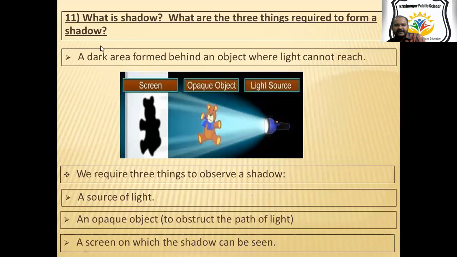Then again, what is a shadow? The dark area formed behind an object where light cannot reach is called a shadow. So what are the things required to form a shadow? A light source is required, an opaque object is required, and a screen, white or any kind of screen, is required to form a shadow. So we require these three things to observe a shadow. If any of these three is absent, then the shadow will not be there.